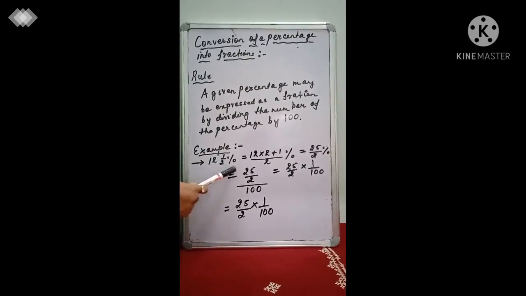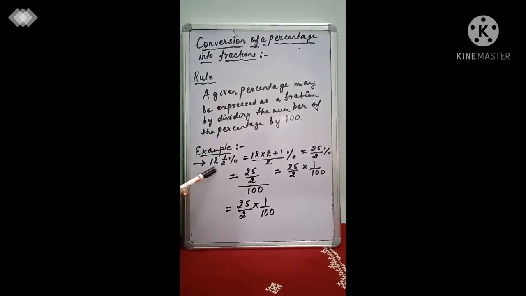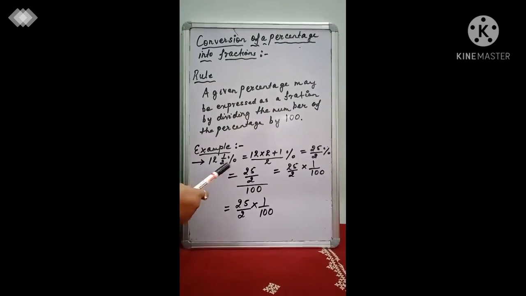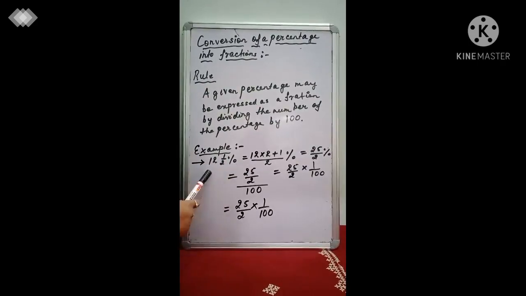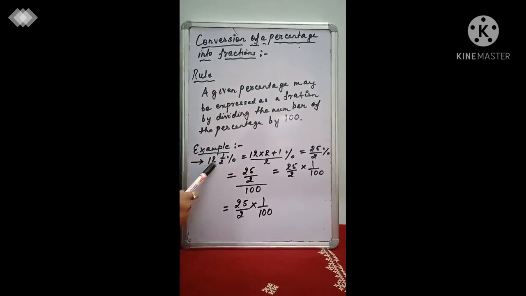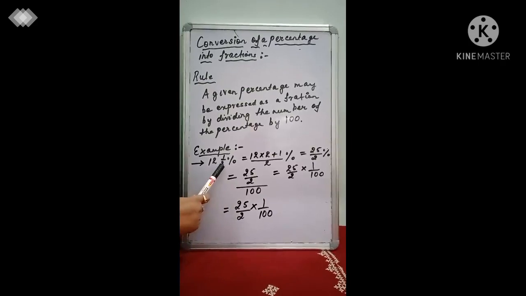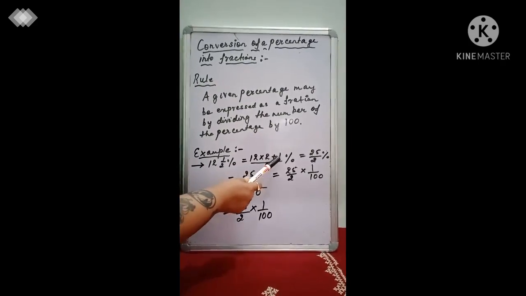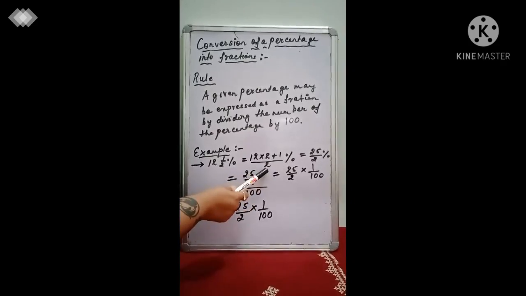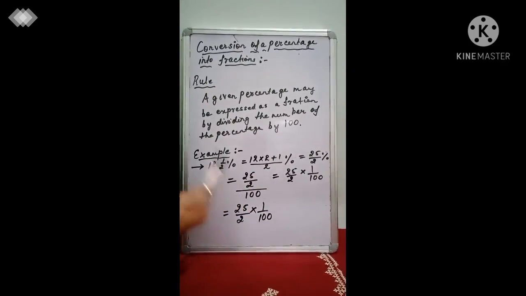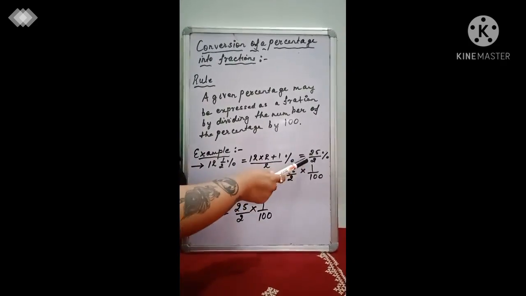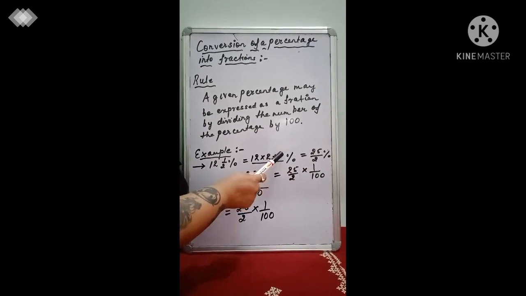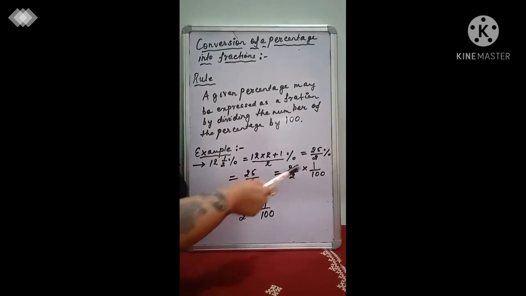Okay, now let's take an example. 12 1 by 2%. Now this is a mixed fraction over here. How do you make it an improper fraction? It can be written as 12 into 2 plus 1, the whole divided by 2, and then the percent sign. So we get 12 twos are 24, plus 1, 25 divided by 2.